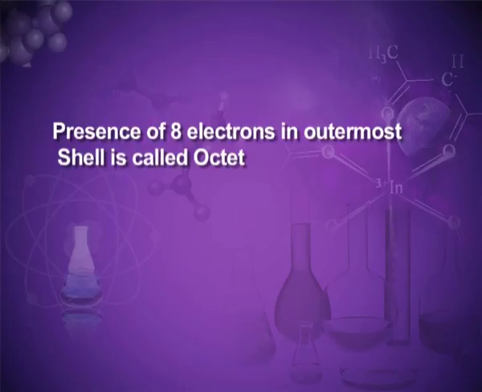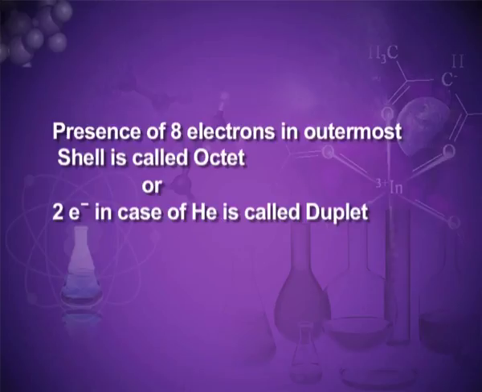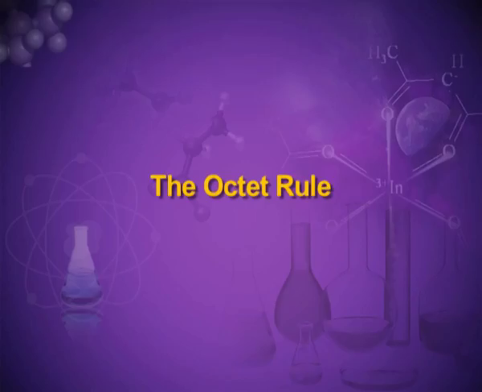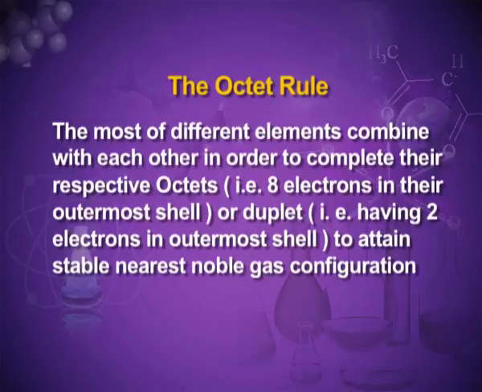The presence of 8 electrons in the outermost shell is called an octet, or 2 electrons in the case of helium, is called a duplet. Duplet is completed by 3 elements: hydrogen, lithium and beryllium. The octet rule: the atoms of different elements combine with each other in order to complete their respective octet, that is 8 electrons in their outermost shell, or duplet, that is 2 electrons in the outermost shell, to attain the stable nearest noble gas configuration.